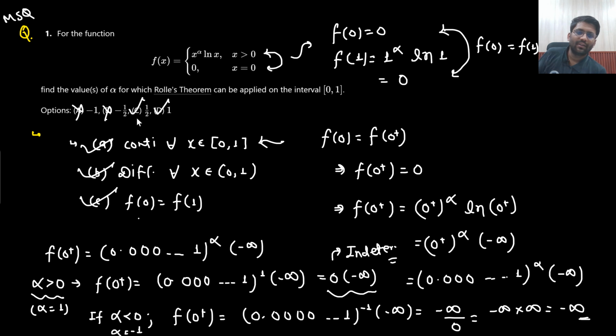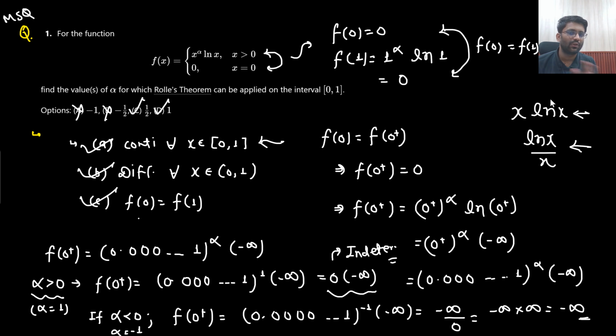And we will do it as well, for the positive value of alpha and for the negative value of alpha also. Basically, in the next lecture we will draw the graph of x ln x as well, and we will draw the graph of ln x by x as well. If you took alpha equal to minus 1, then this is the value you will be getting, ln x by x. If you took alpha equal to 1, then this is the value you will be getting. So in the next lecture, we will draw the graph. Don't worry about it. We will draw these graphs and you will get to know that, yes sir, these graphs are differentiable. Understandable? All good? All fine?